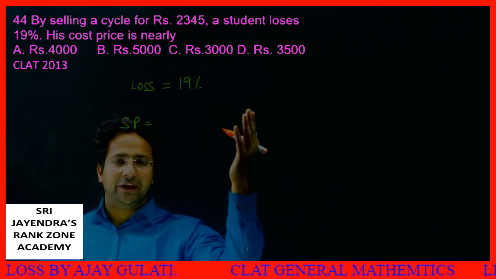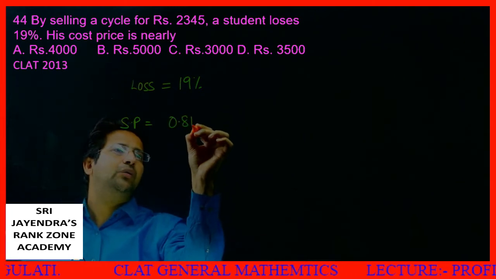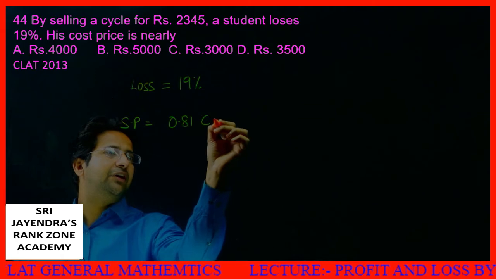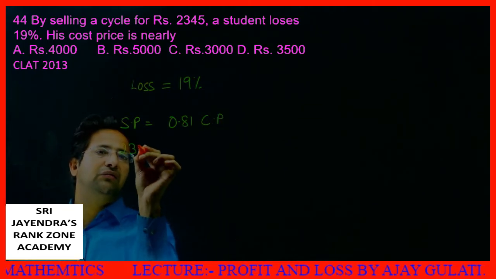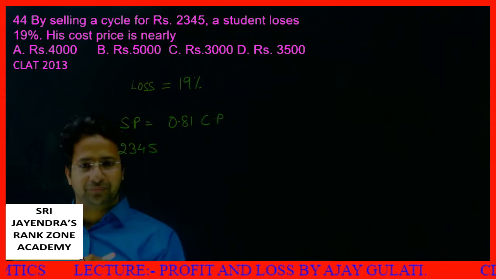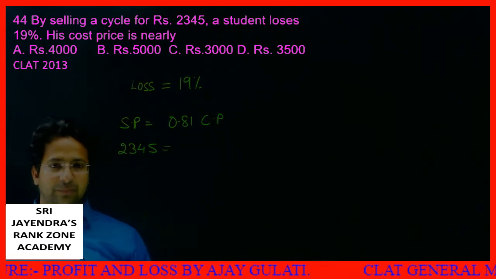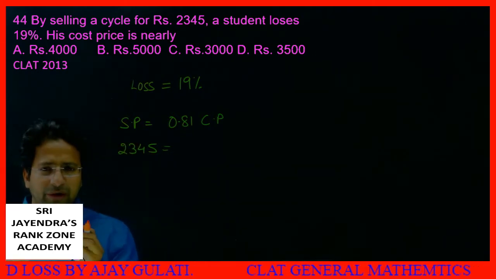If I remove 19%, what remains is 81%. I can say 0.81 into CP. This SP is given to us as 2345, which is equal to 0.81 CP. I need to find the approximate value, students.